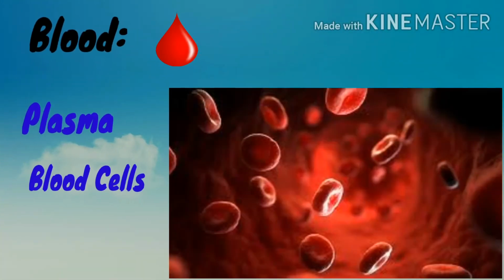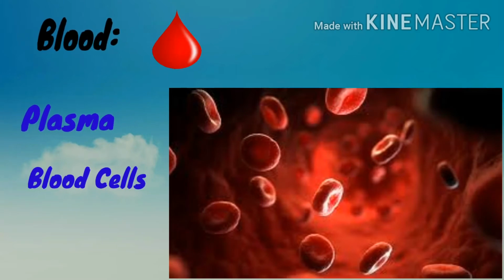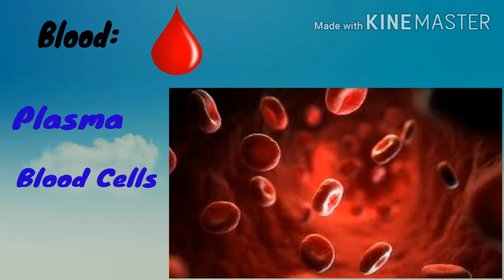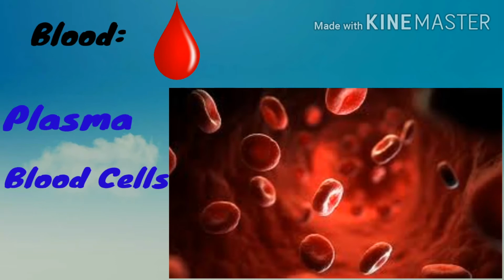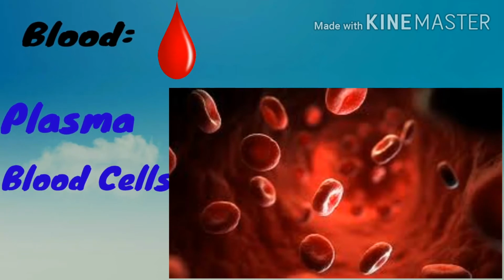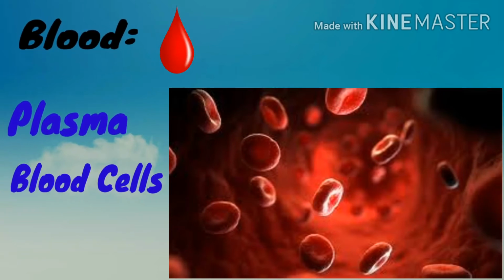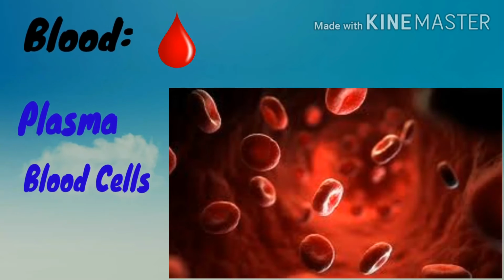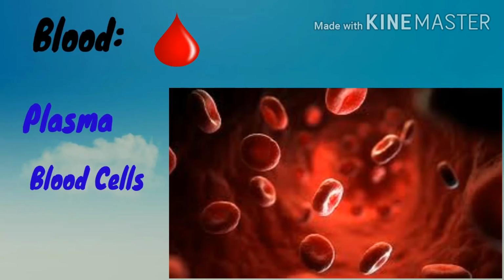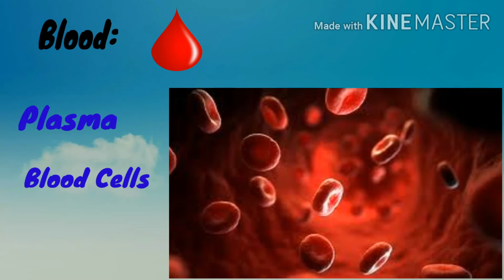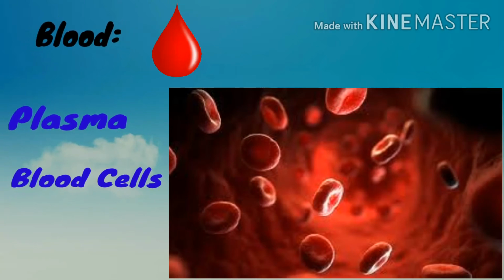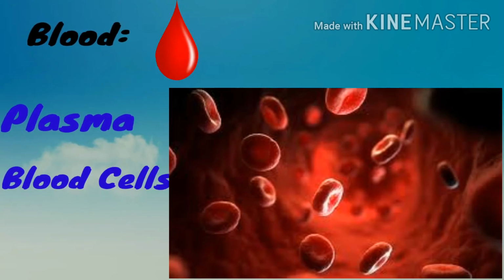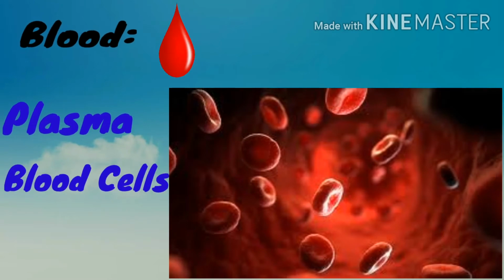Next point is blood. Blood is a red color fluid material. It is a fluid connective tissue. The oxygenated blood is deep red color, salty in taste and its pH is 7.4. Blood is composed of mainly two components. First is plasma and second is blood cells.